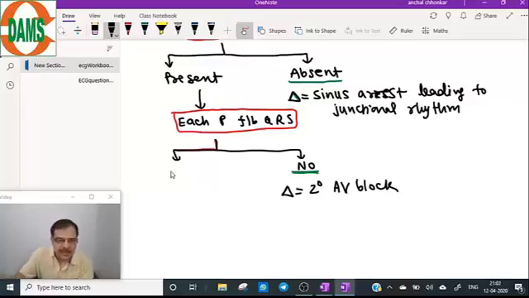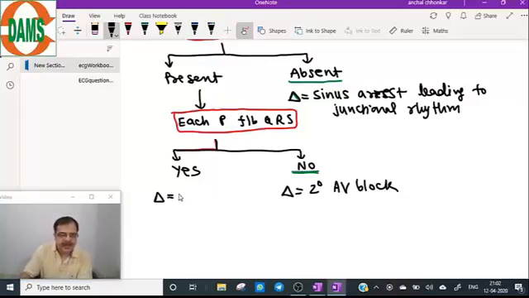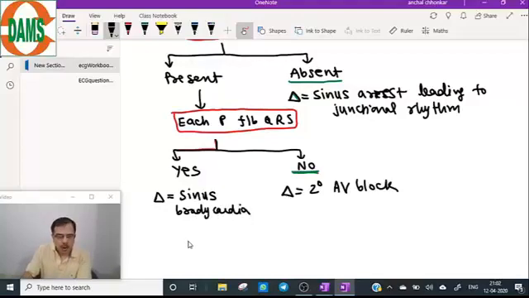While if your answer is yes, each P is followed by QRS, then the diagnosis can be two diagnoses. First, it can be a sinus bradycardia, or first degree AV block.